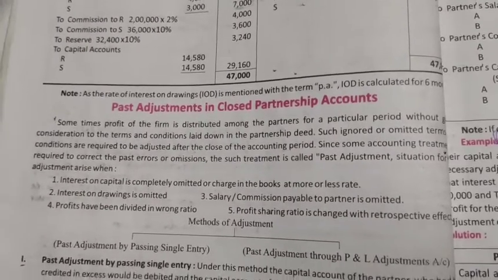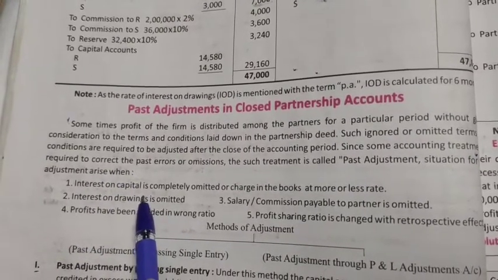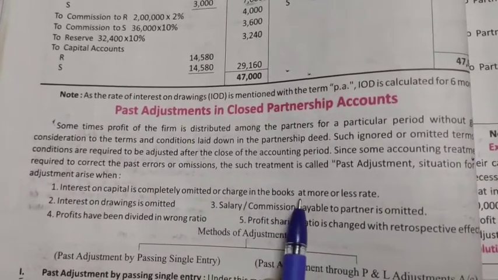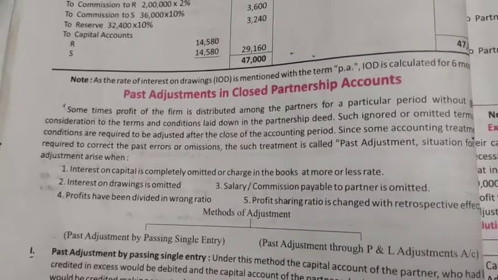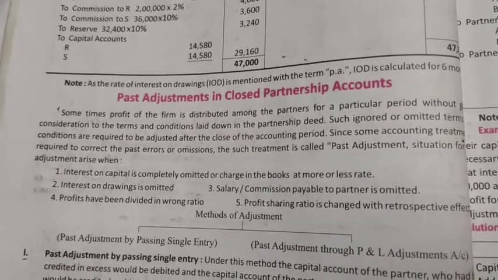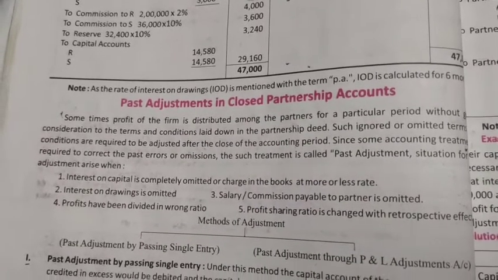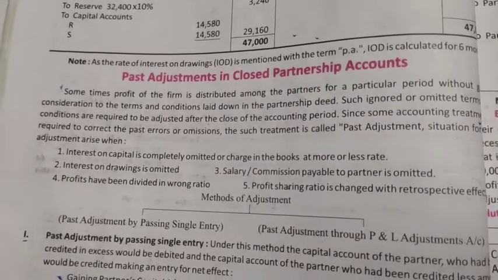Past adjustment arises when interest on capital, I repeat again, interest on capital is completely omitted or charged in books at more or less rate. It means we have fully omitted to give interest on capital. Or we have to pay interest on capital at 10%, but we paid only 8%.